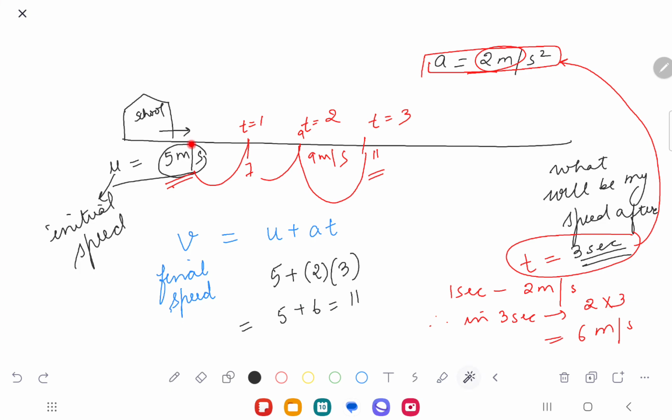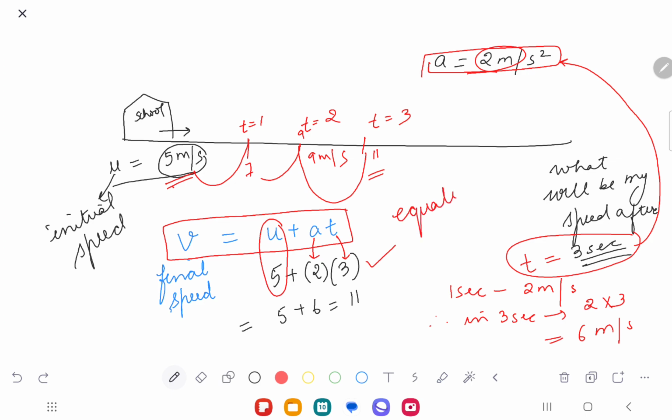Because what am I doing? Every time, I'm adding something to the initial speed. Do you understand how this formula came about, Mark? So U is my initial speed, A is my acceleration and T is my time. This is the first equation of motion that you have to understand. Understood or not? Okay, a very, very important equation.